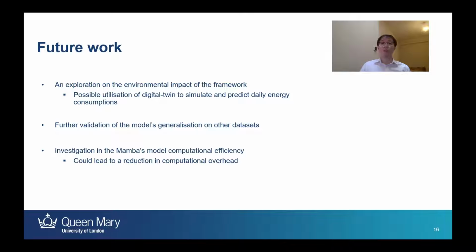The Mamba model was designed to efficiently handle lengthy sequences, meaning that its performance on specialized hardware like GPUs should not be overlooked. With faster computational speed, overhead can be reduced from both the training and predicting process. A reduction in computational overhead would enable the model to shorten the prediction intervals and provide better accuracy for dynamic cloud environments.